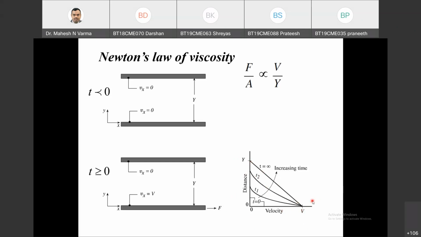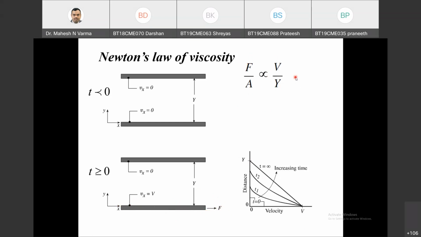Newton observed that force per unit area is directly proportional to velocity gradient. This is force per unit area. Area is the area of this plate, and this force in this direction is called the shear force. The area of this plate is the length of the plate multiplied by the width of the plate, the width perpendicular to this plane. This is nowhere theoretically derived.